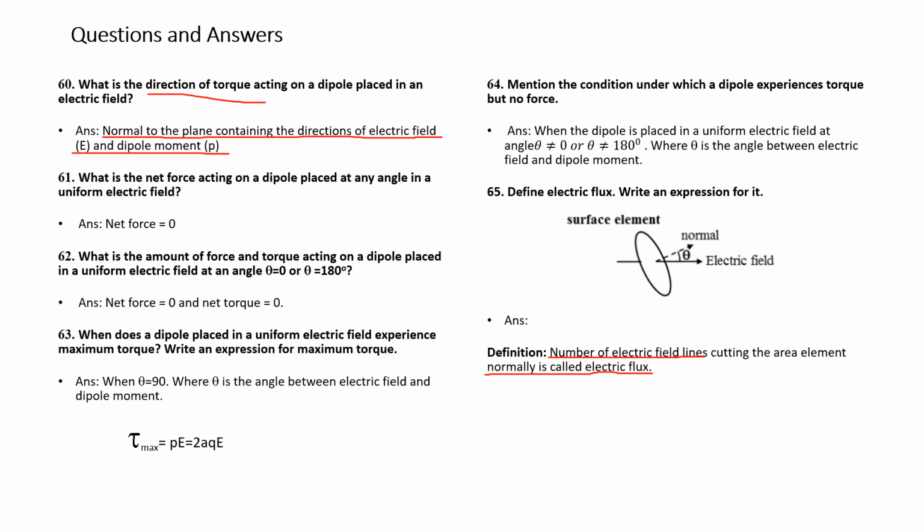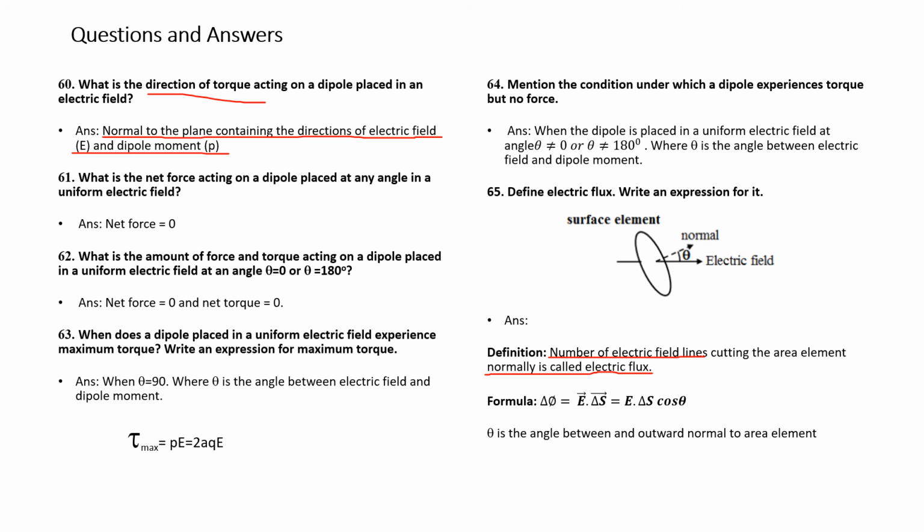This is the electric field, and the normal to this surface is at 90 degrees. It is inclined like this. The formula is delta phi, the flux, equal to E dot ds, that is vector E dot ds, where ds is the area.